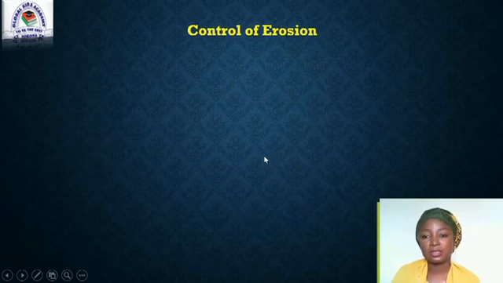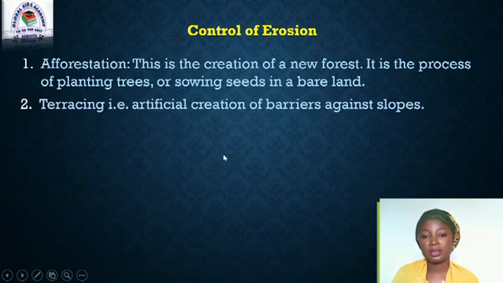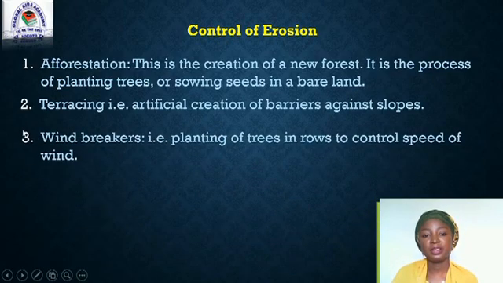Now, the next content is the control. How can we control erosion? One, afforestation. This is the creation of a new forest, which is the process of planting trees or sowing seed on a bare land. Then the second one is terracing, that is artificial creation of barriers against slopes, which reduces the effect of runoff. Then the third one is windbreakers, that is planting of trees in rows to control the